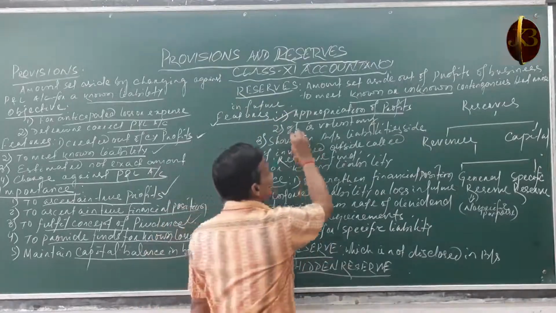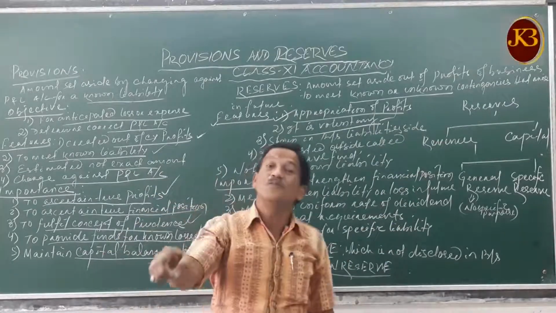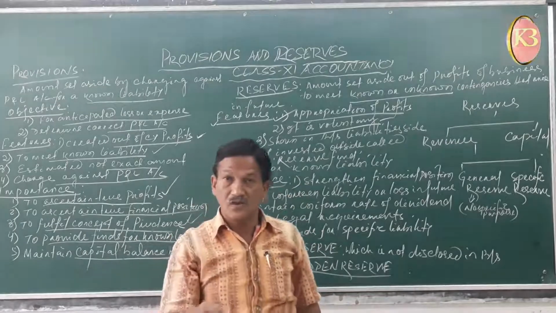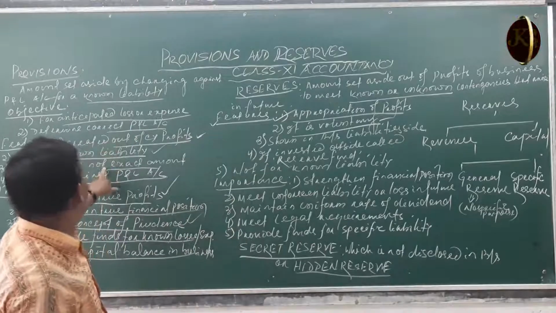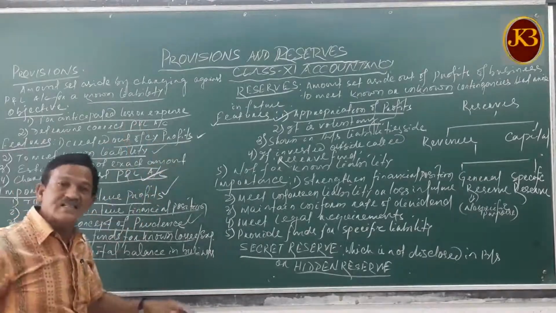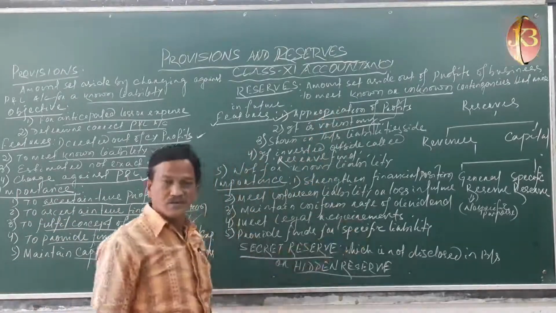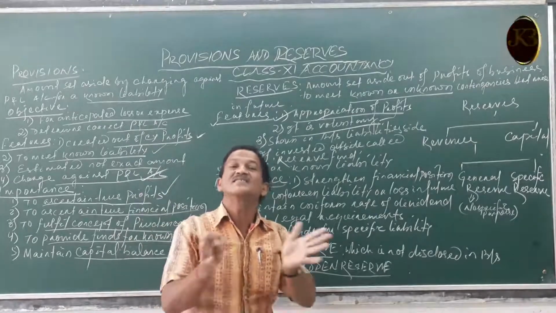Second, it is voluntary. It is not compulsory, but provision is compulsory. Side by side I am talking about the difference also. Provision is a charge against profit and loss account, but reserves is an appropriation against profit. Provision is compulsory, but reserves is voluntary.